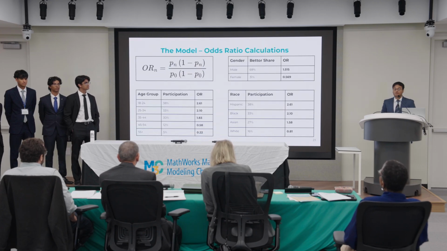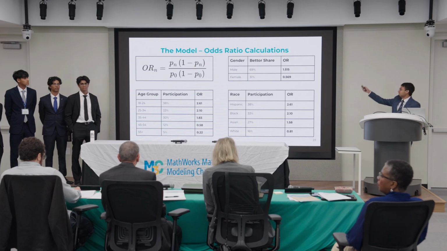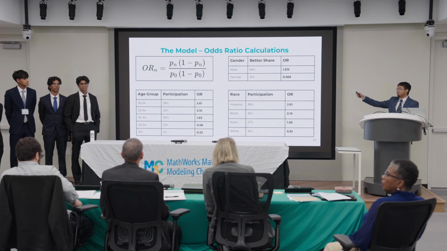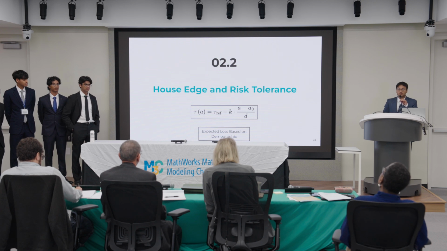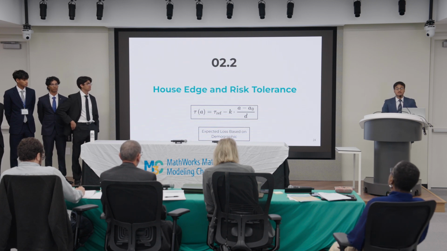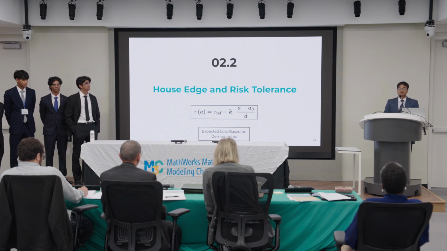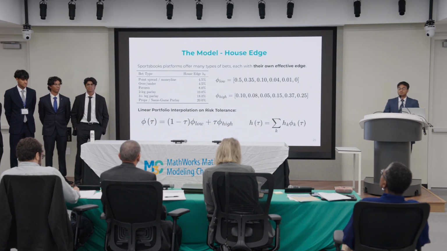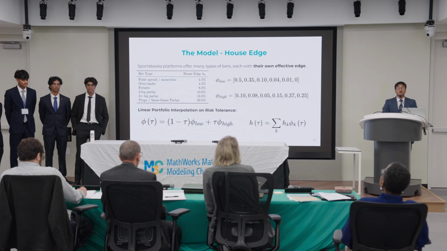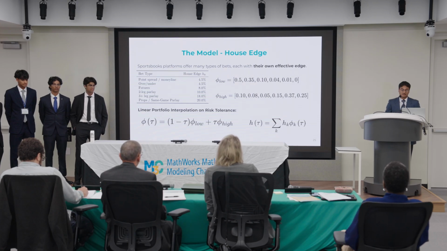In here, you can see the formula we use for an odds ratio for a certain demographic factor, and we can see the odds ratios for each factor. Now that we know whether an individual is going to bet or not, we now need to calculate the odds they're up against, or their effective house edge. Sports gambling is not a monolith bet. There are actually many types of bets within sports gambling, which are either more riskier than the next.